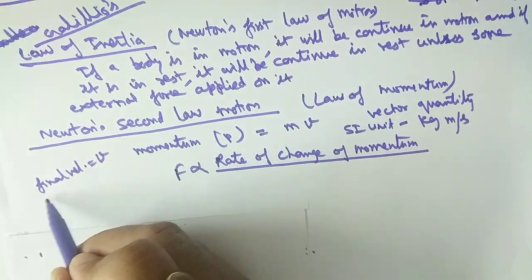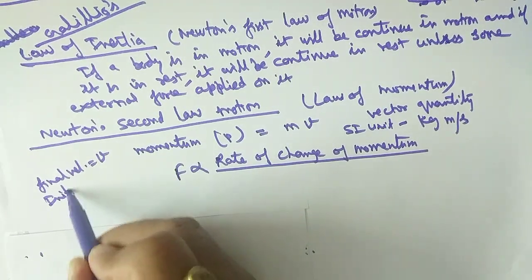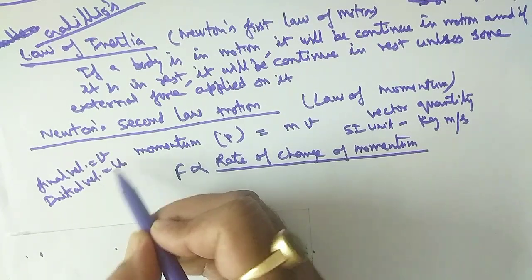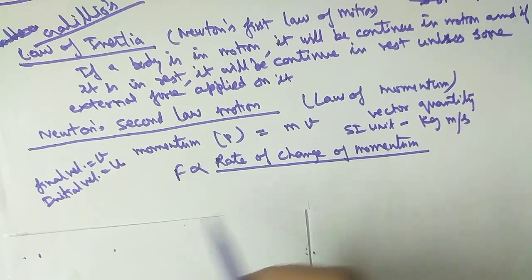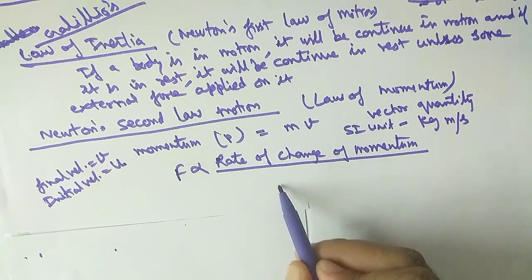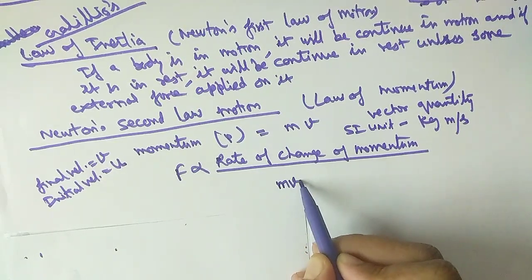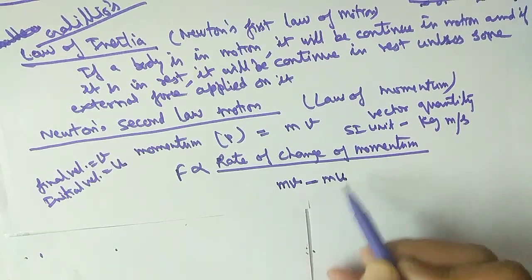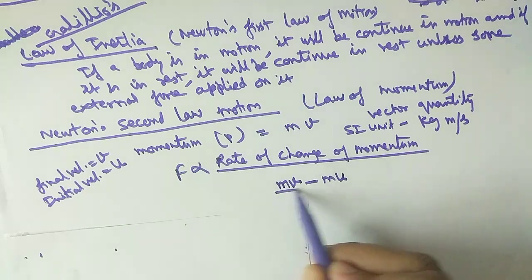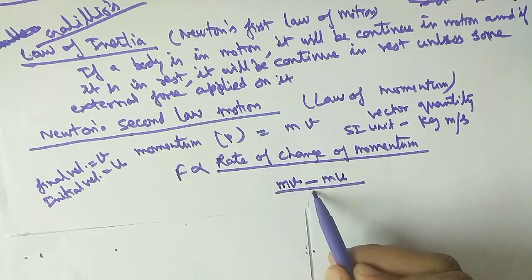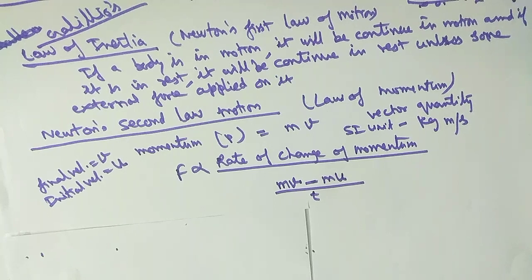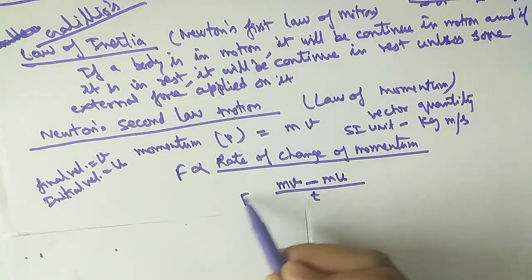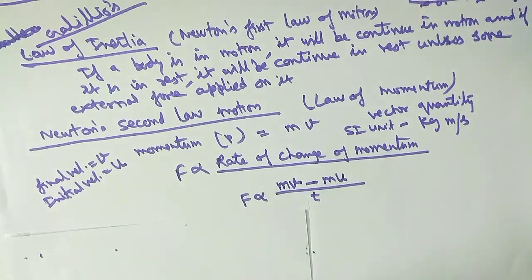is v, and the initial velocity we consider, suppose it is u. Okay, then what will be the final momentum? It is mv, and the initial momentum is the mass into initial velocity. Rate means dividing by the time duration. So this is the rate of change of momentum. It is always directly proportional to the force applied on the body.